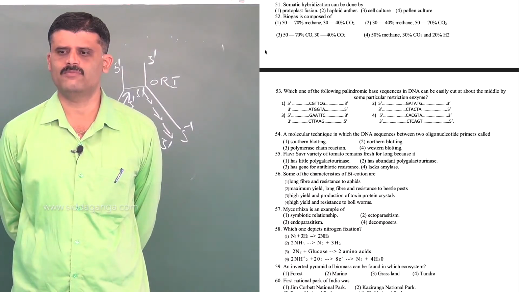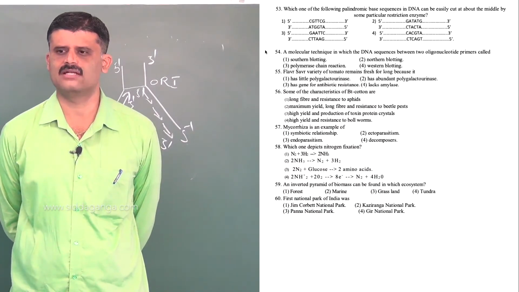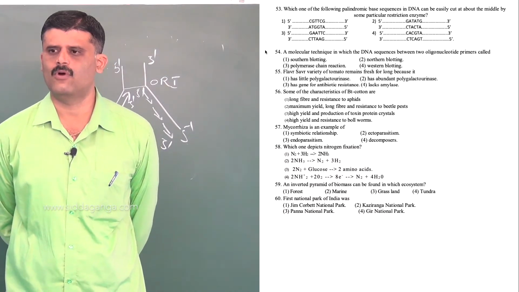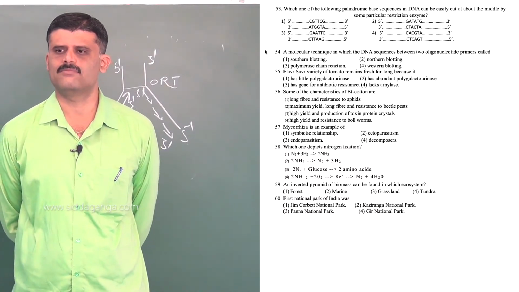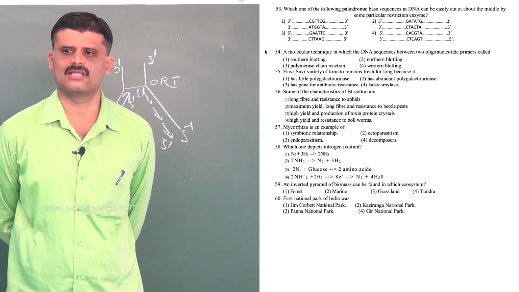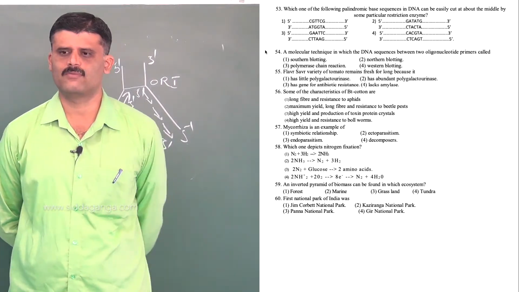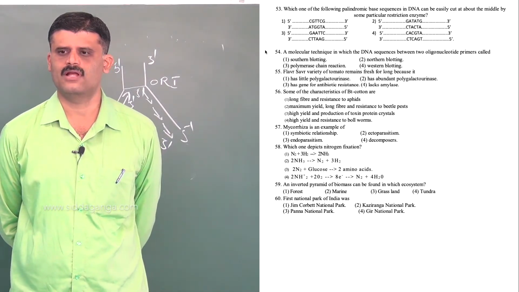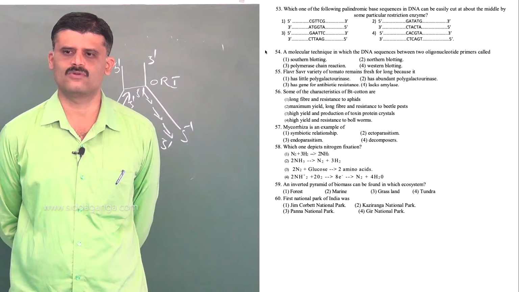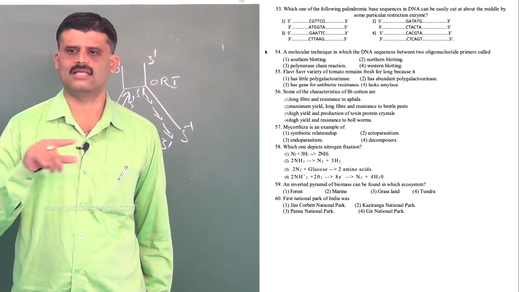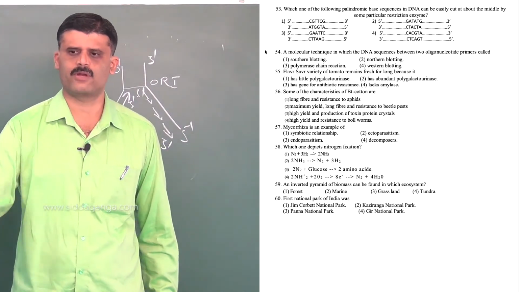Next question number 53. Which one of the following palindromic base sequences in DNA can be easily cut at about the middle by a particular restriction enzyme? A palindromic sequence means a sequence which can be read from both 5' to 3' sides. From this side 5' to 3', and from the bottom 5' to 3'.